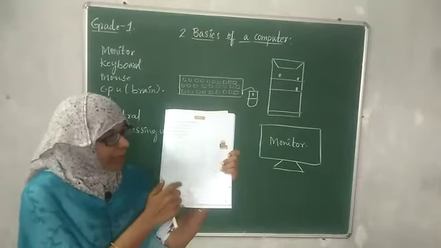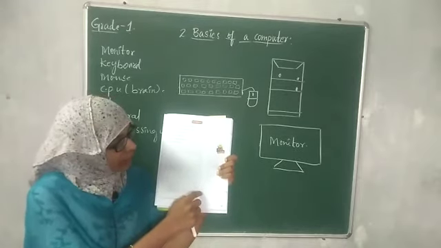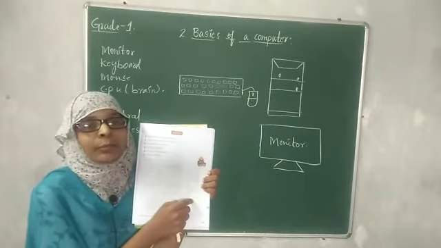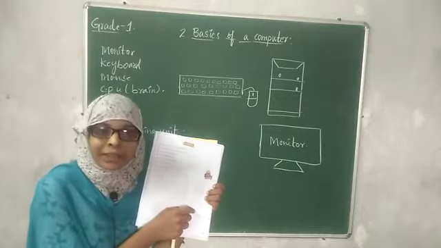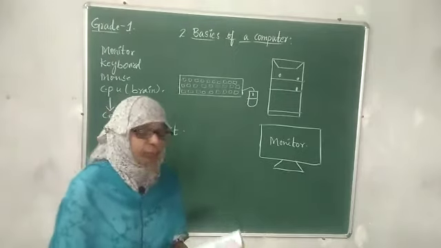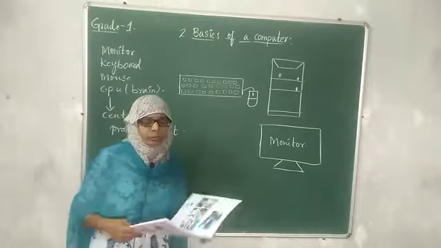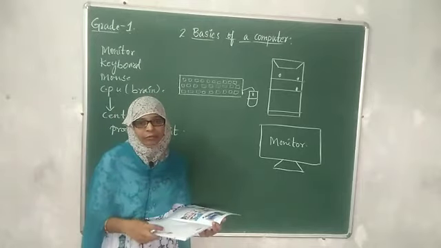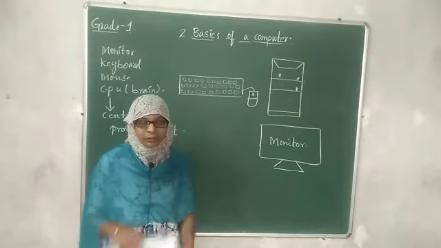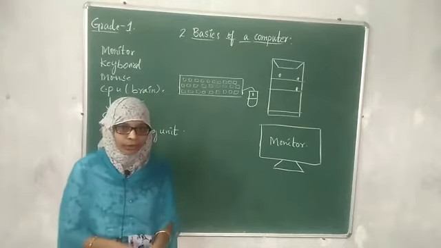And this is called a keyboard. What is this, children? This is keyboard. This is called a mouse. And this is CPU. CPU means Central Processing Unit. CPU is called the brain of the computer. Computer is also having a brain. What is that? CPU is the brain of computer. Today we are going to learn some more things about a computer.